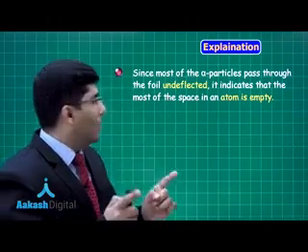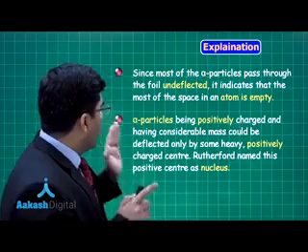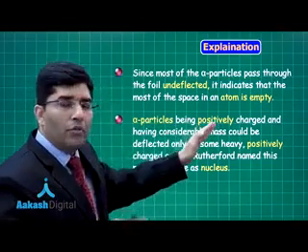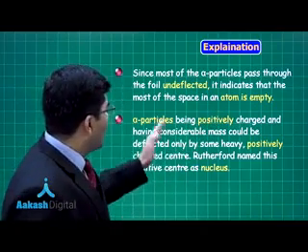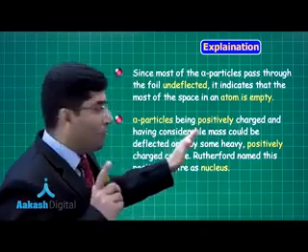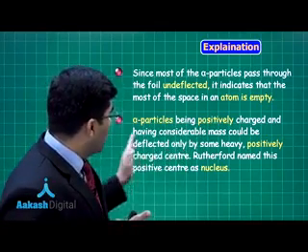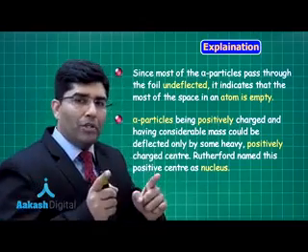Now let us see the second explanation. Alpha particles, being positively charged, we all know they have +2 charge, and having considerable mass, could be deflected by some heavy positively charged center. Positive and positive will repel each other.